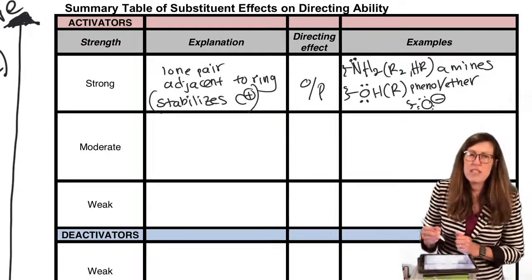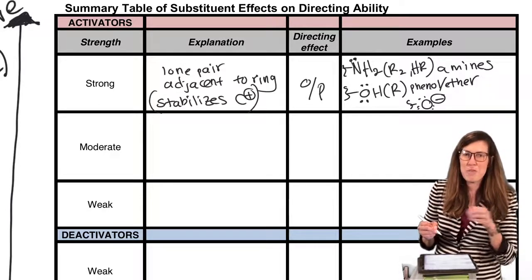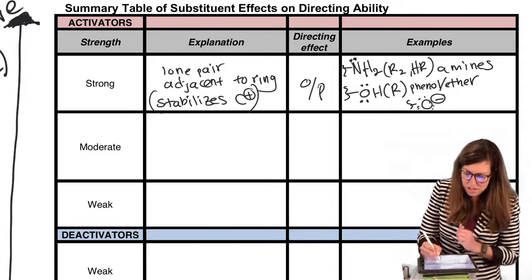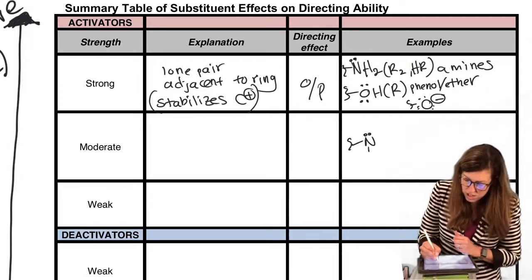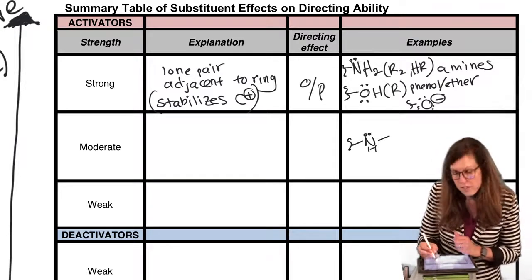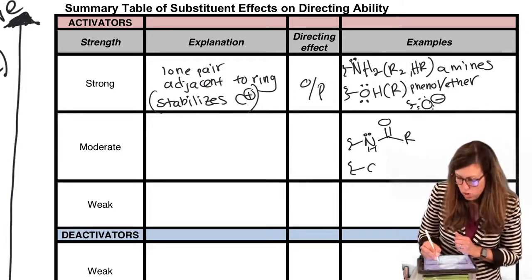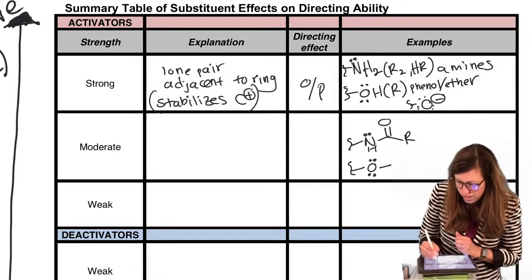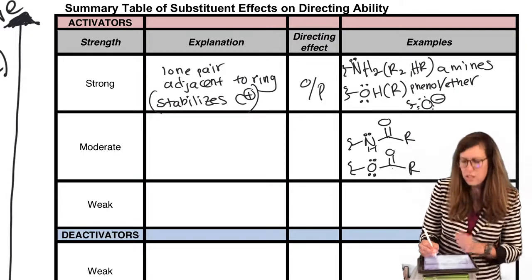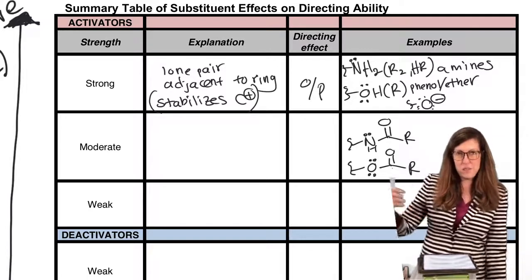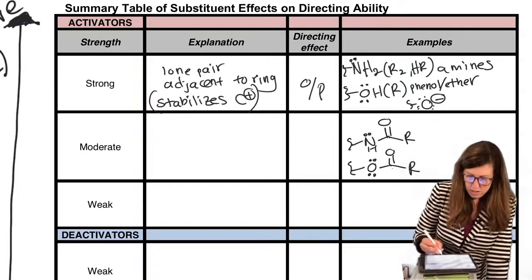Now, some of these have their lone pairs tied up, so it gets complicated. They're not as ready to donate electron density, but they're still there. That would be the amide case, where the nitrogen H is attached to the ring, but on the other side there's something a little electron withdrawing, like a carbonyl. Or an ester attached at the O. At first, it looks electron withdrawing until you draw that carbonyl, and you say, oh, it's got some business on the other side pulling away, competing with it, but it's still considered a moderate electron donating group.